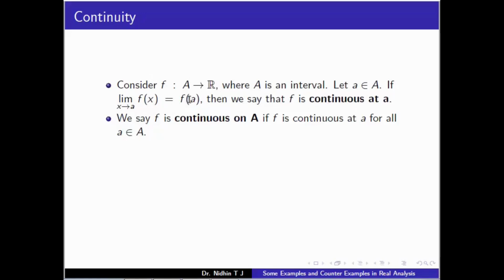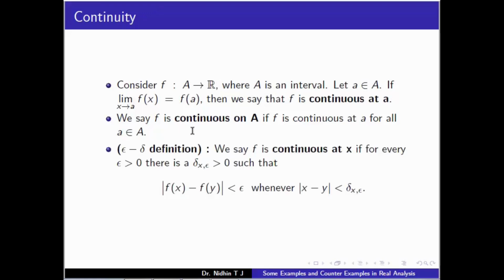and we say that f is continuous on a set if f is continuous at each point in that set. There is another definition of continuity, the epsilon delta definition.